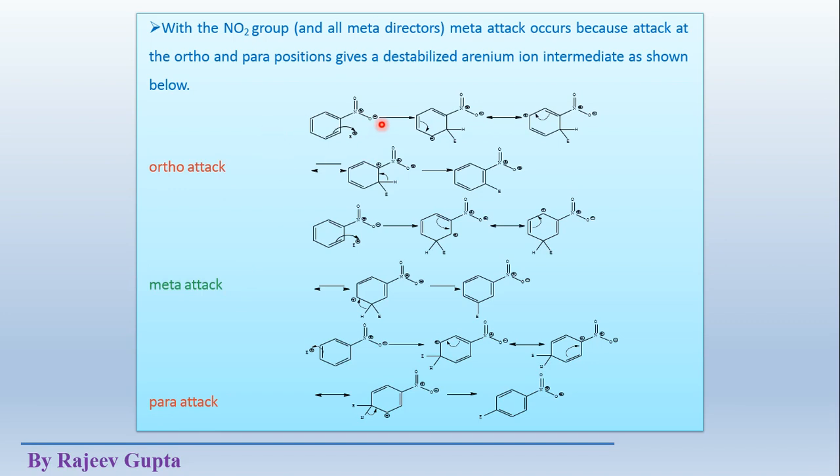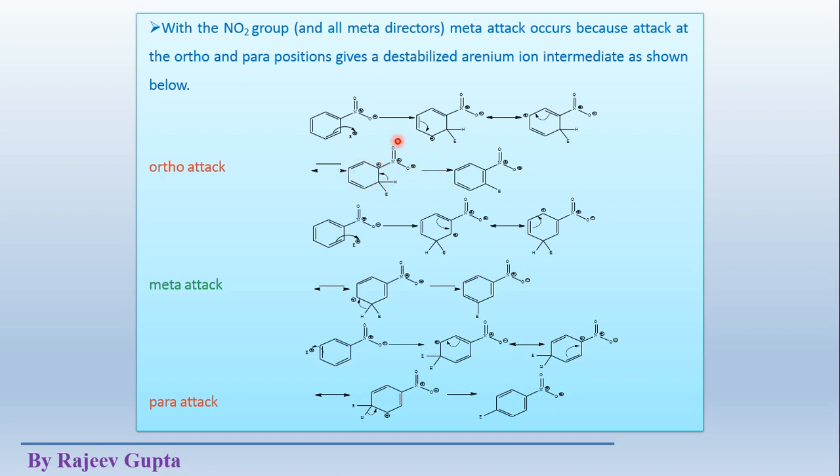How? Here the electrophile attacks on the ortho position. This nitro group is already present on the benzene ring, so the main substrate in this reaction is nitrobenzene.